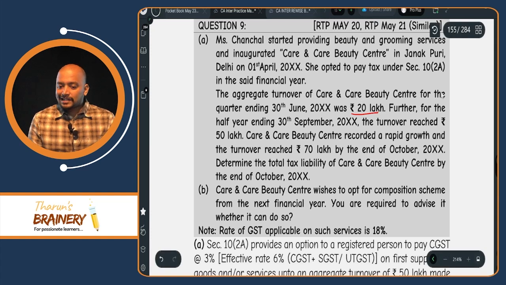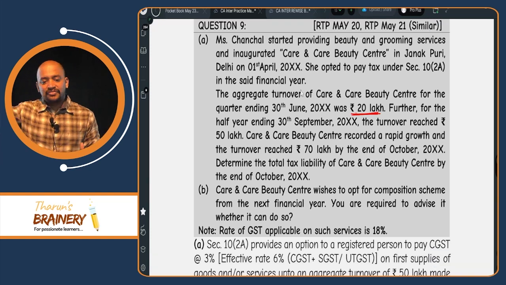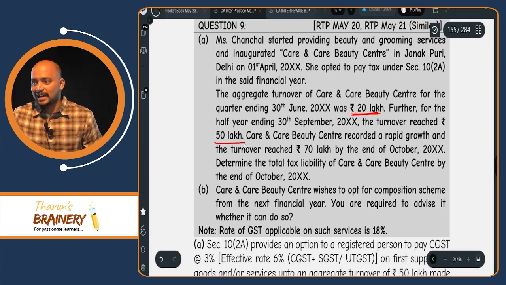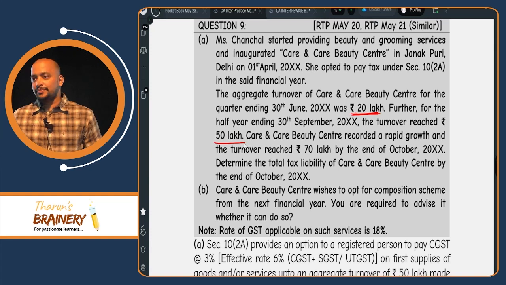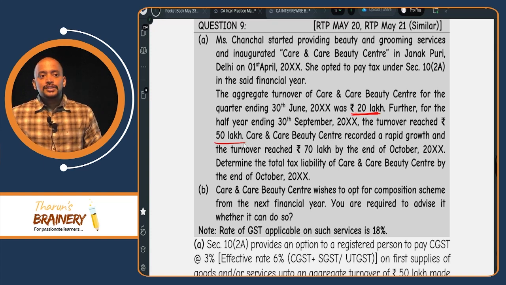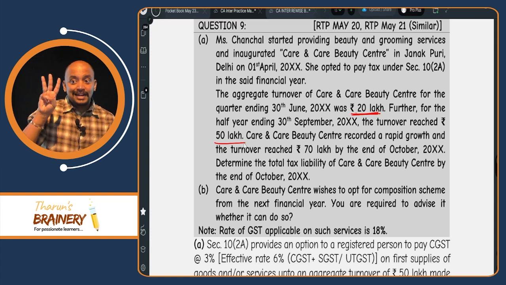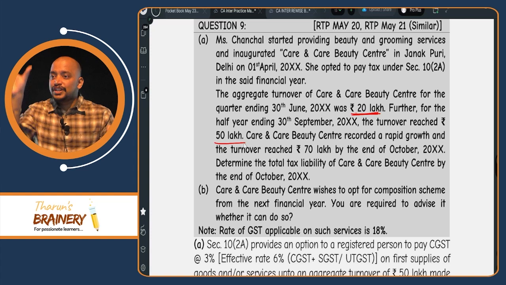So, aggregate turnover by 30th June was 20 lakhs. This year only, they started business. So, the first 20 lakhs they will not register. Thereafter, turnover reached 50 lakhs, meaning the next 30 lakhs. On the 30 lakhs, they will pay GST under composition scheme. What rate? 10(2)(a), 6%. So, 50 lakhs into 6%, of 30 lakhs. Why? Because the composition scheme turnover is 50.